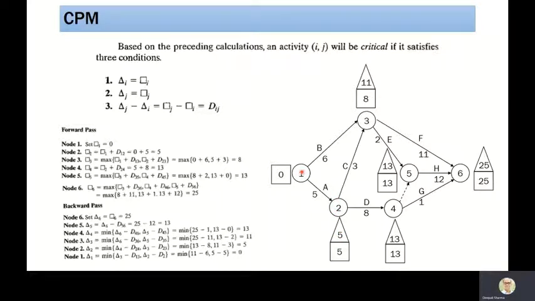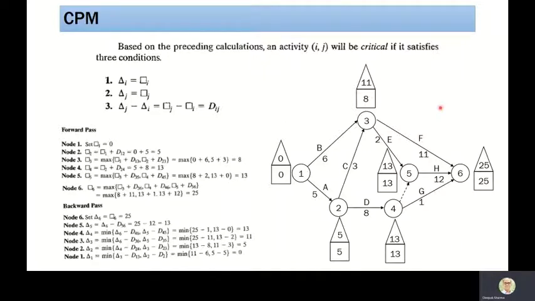If we look at node 1, activity B is coming out and activity A is coming out. So if I take A, 5 minus 5, 0. And if I take B, then 11 minus 6 will become 5. So the minimum value is 0. So we are taking 0 here. So what you can see is that in the forward pass, we are finding the earliest occurrence time, and in the backward pass, we are finding the latest occurrence time.